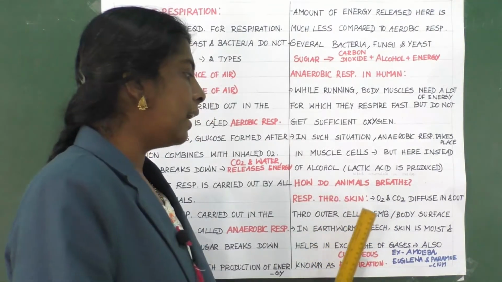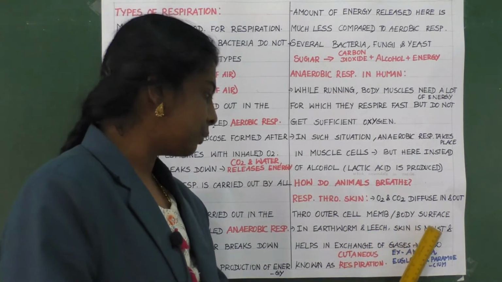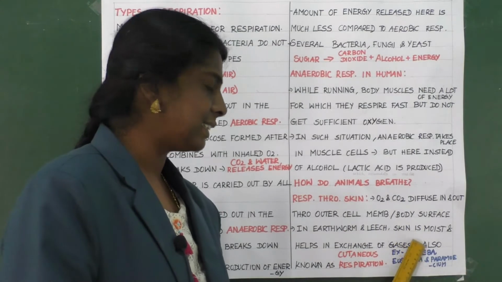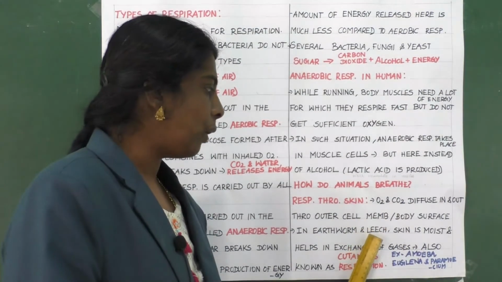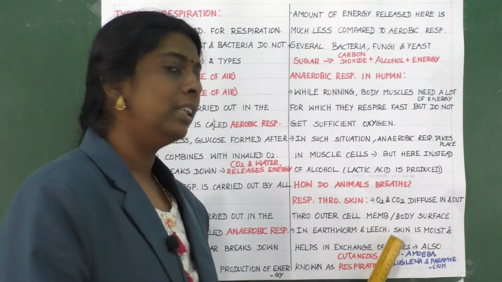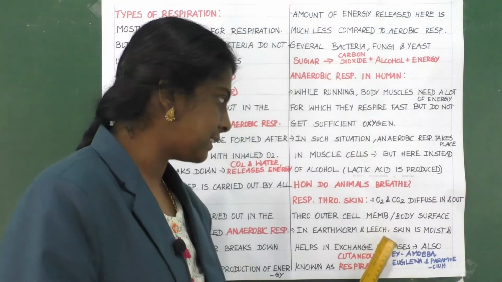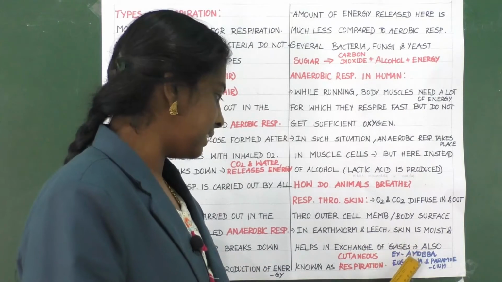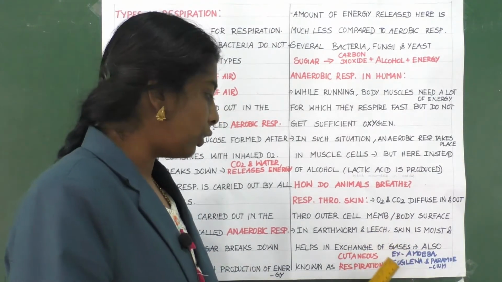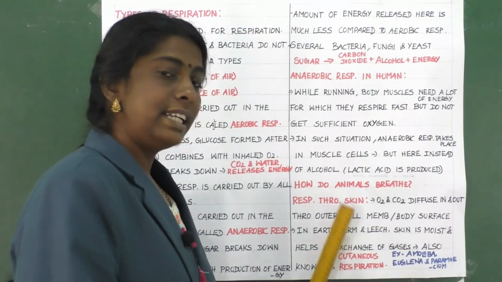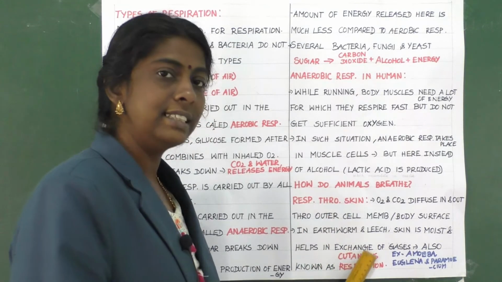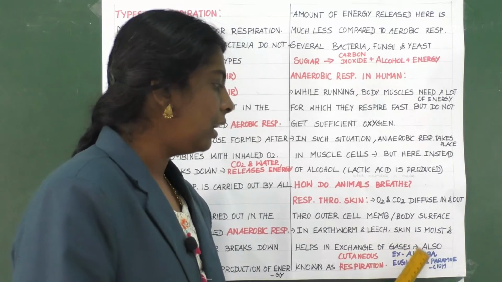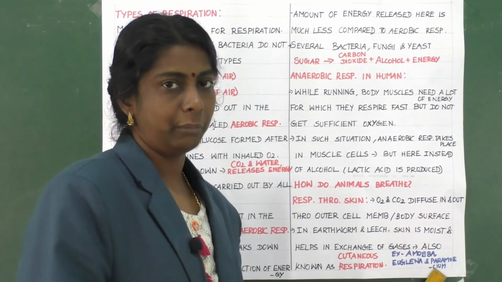In earthworm and leech, the skin is moist and helps in the exchange of gases, and that's why it is also said to be cutaneous respiration. For example, amoeba, euglena and paramecium.